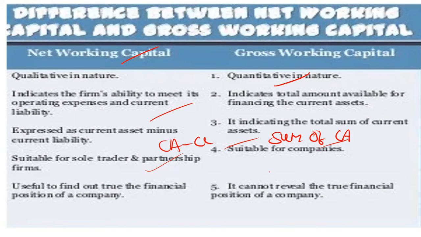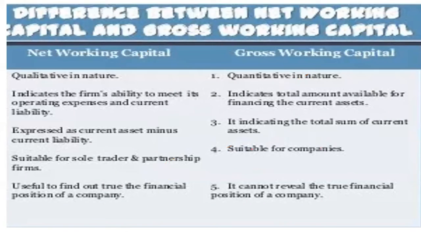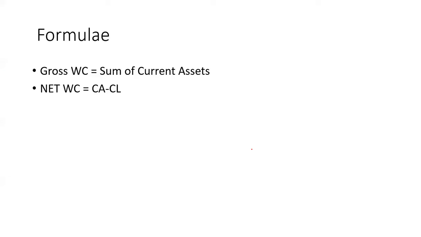Why? Because it does not include the current liability. It only deals with the current assets, so it won't be able to tell the financial position of the company. Okay, I hope you understood. If you want, you can take a screenshot of this chart. The formulas are mentioned here: gross working capital is the sum of current assets, and net working capital is current assets minus current liability.